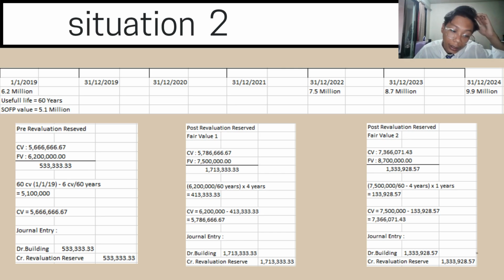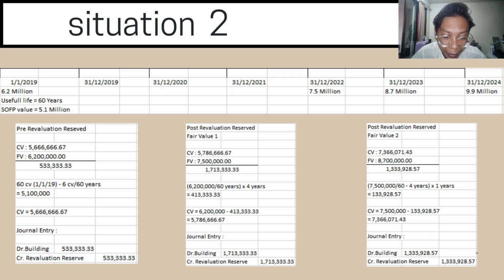So 6.2 million minus 413,333.33, and you will get the carrying value of 5,786,666.67. So the journal entry of the building will be, we made the comparison of carrying value and the fair value, which is debit building 1,713,333.33, and also credit revaluation reserve 1,713,333.33. So moving on to the post-revaluation reserve fair value number 2.